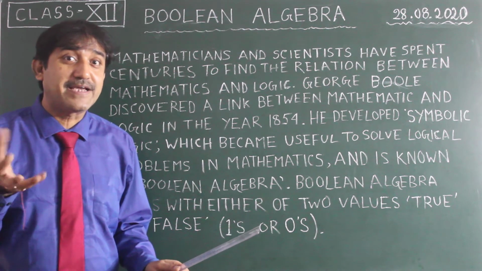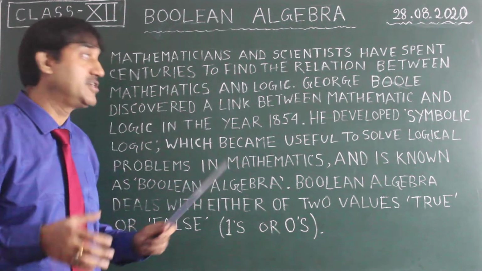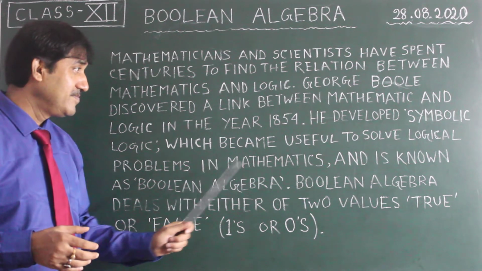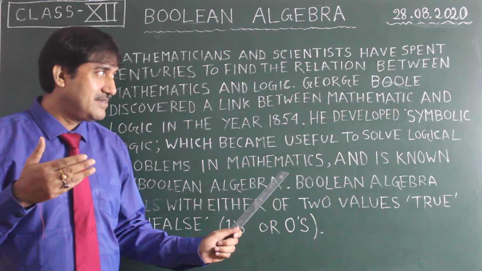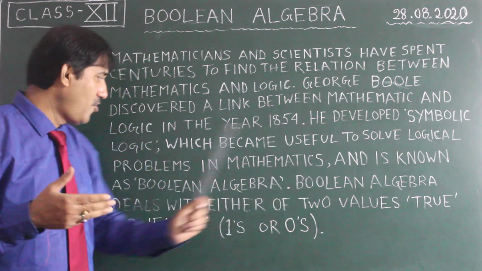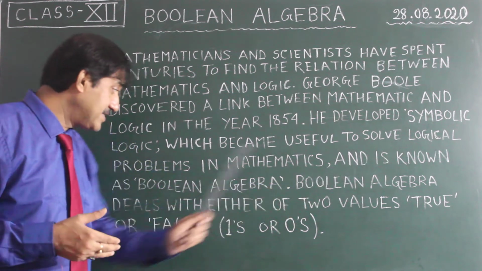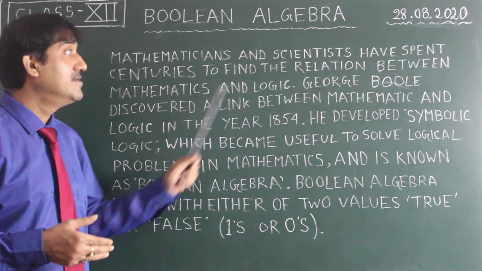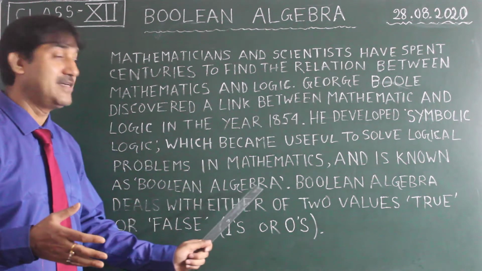We can do mathematical problems in computer. So how will we be doing it? What is the relationship? And who has brought it? George Boole. So this relationship that George Boole has brought up is known as Boolean algebra.